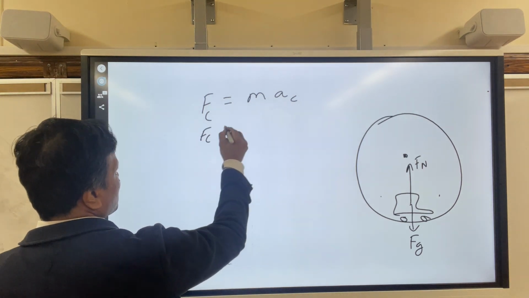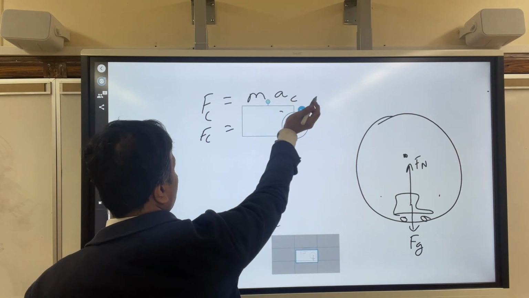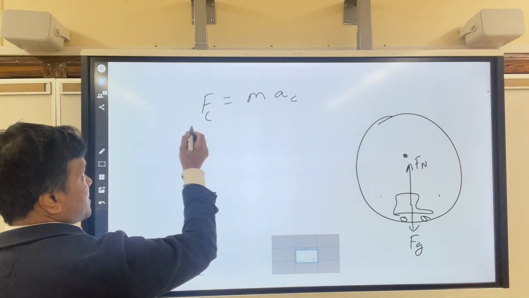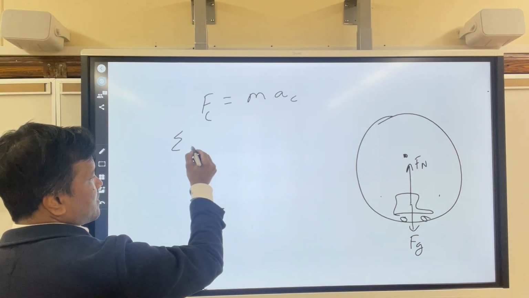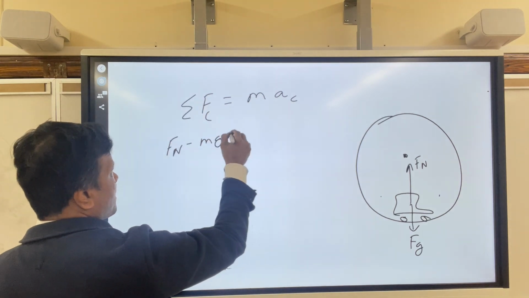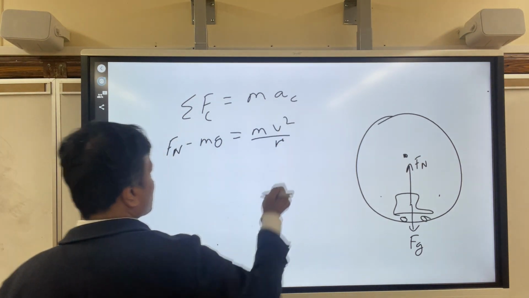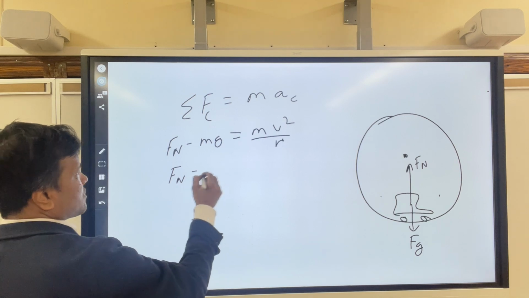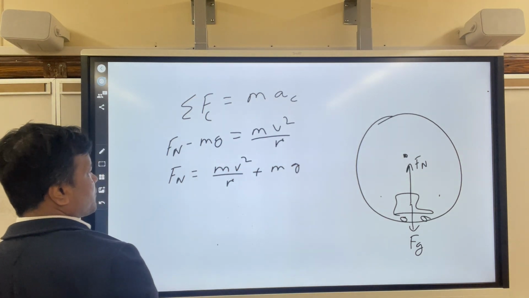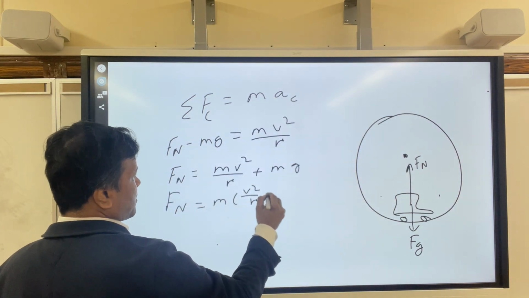So Fc is equal to mv squared over r. No, that's not how we're going to do it. We're going to write all the equations on this side. So what are the equations? You have Fn minus mg is equal to m v squared over r. So Fn is equal to mv squared over r plus mg. If you factor out m, you get m times v squared over r plus g.